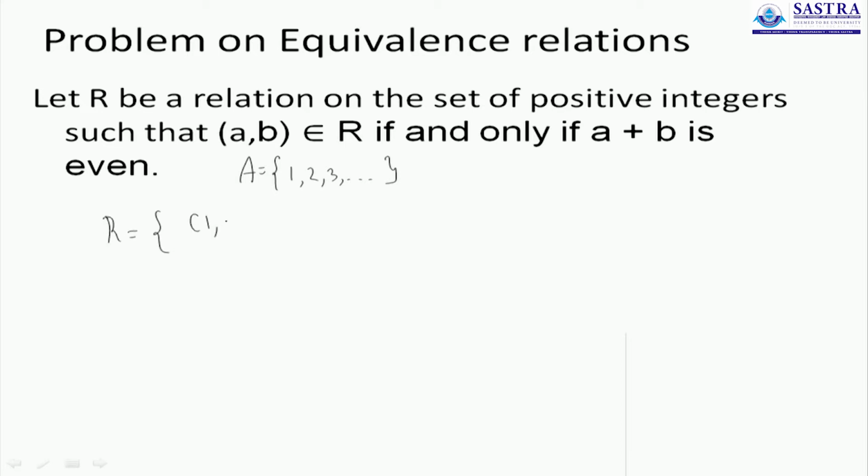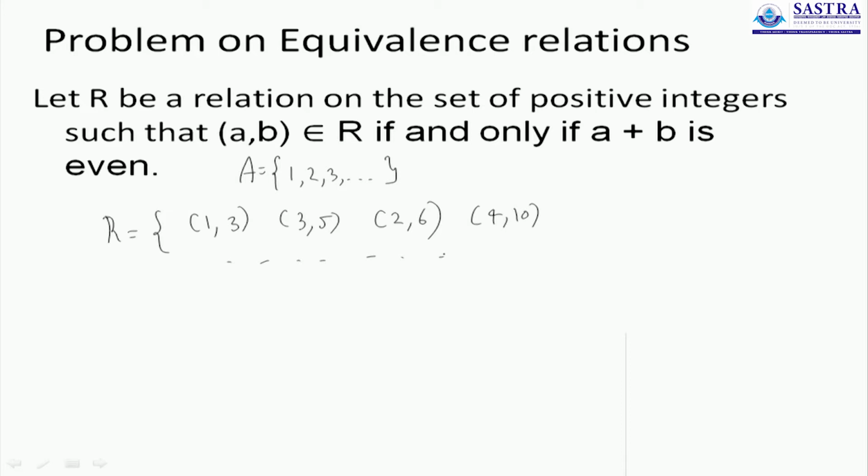Now try and imagine what ordered pairs will be present. You will have (1, 3), because 1 plus 3 is 4, which is even. You will have (3, 5), since 3 plus 5 is 8, which is even. You will have (2, 6), and (4, 10), because 4 plus 10 is also even. You will have many other ordered pairs, because the set we are considering is infinite, and therefore you cannot actually count the ordered pairs, you can only describe them. That is why this example is different.